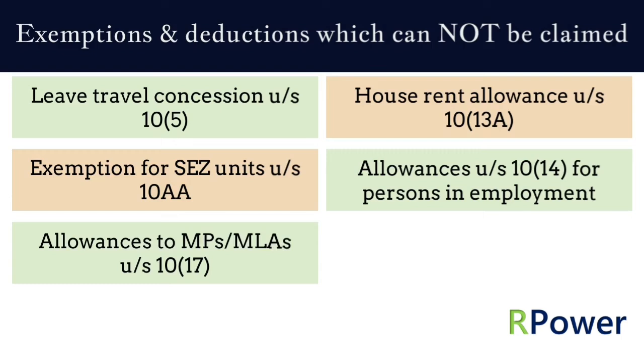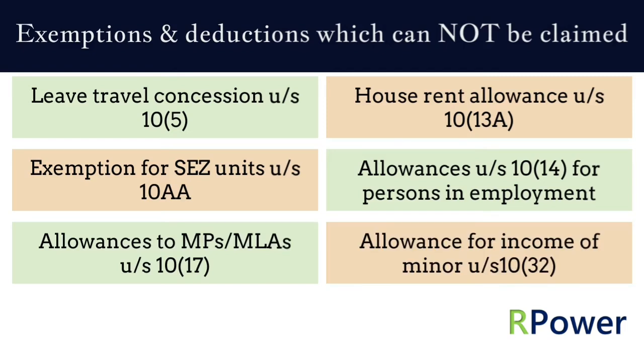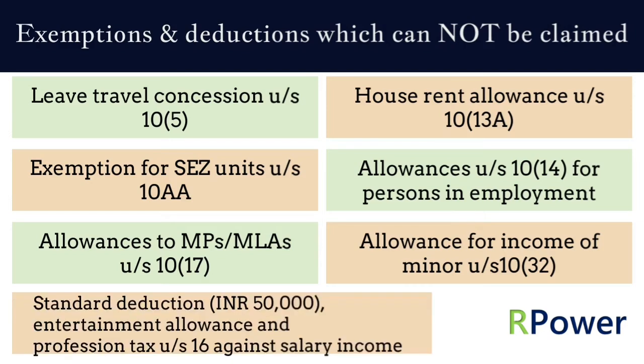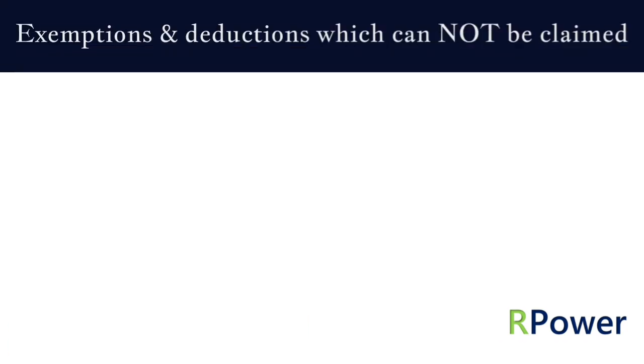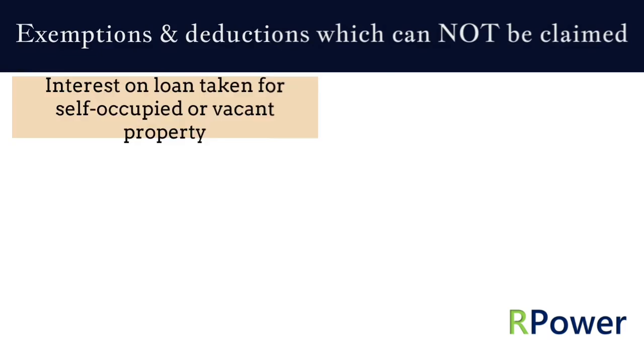5. Allowances to MPs or MLAs under Section 10 subsection 17. 6. Allowance for income of minor under Section 10 subsection 32. 7. Standard deduction of Rs 50,000, deduction for entertainment allowance and professional tax under Section 16, against salary income. 8. Interest on loan taken for self-occupied or vacant property.